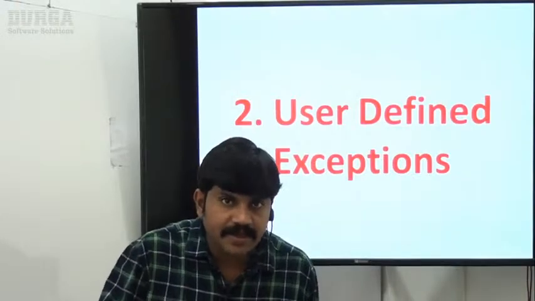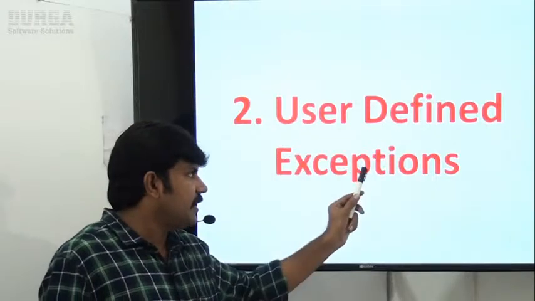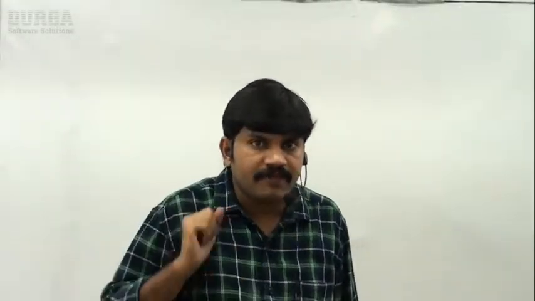The next category of exceptions is user defined exceptions. Who is the user here? The programmer or developer is the user. Sometimes we have to define our own exceptions and raise them explicitly to indicate something goes wrong.